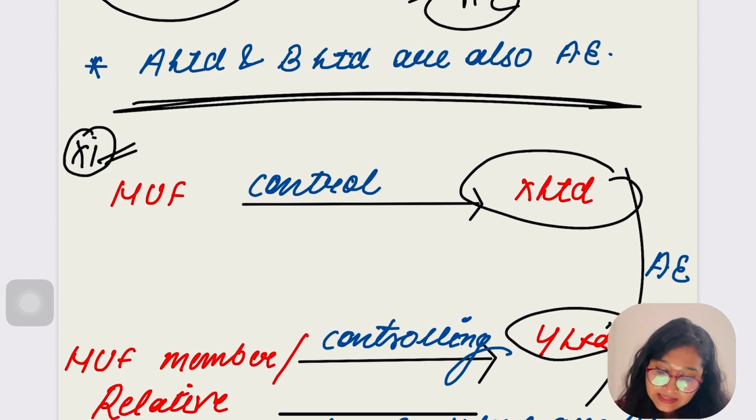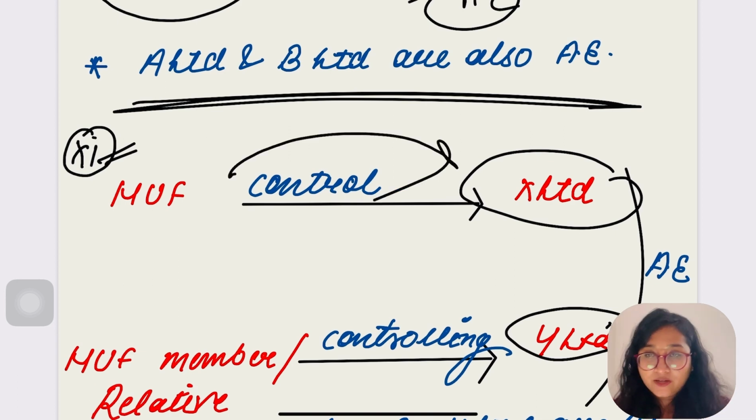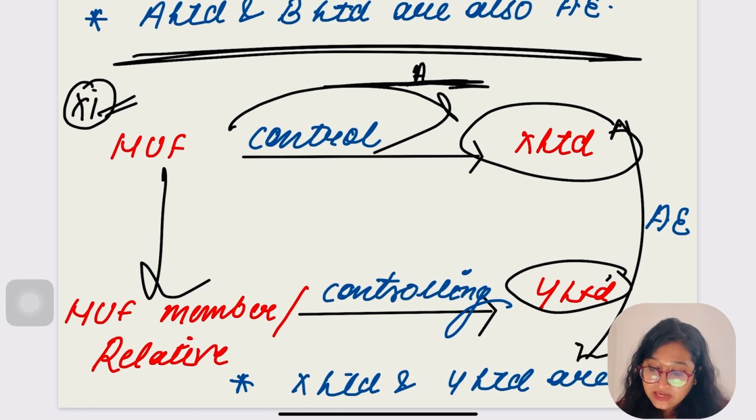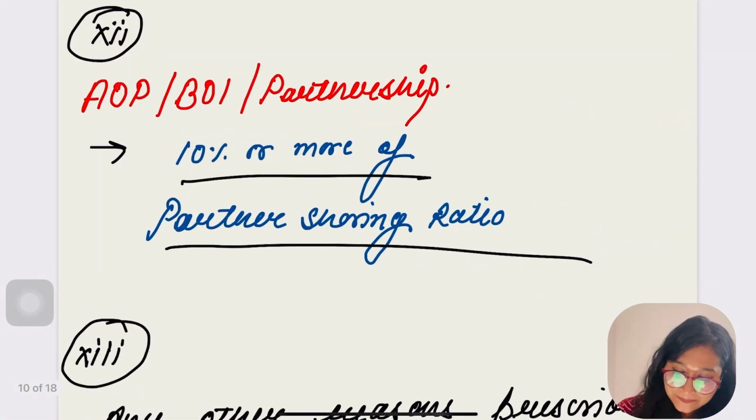Next example says that there is HUF. HUF is controlling X Limited. Is it clear? Yes, there is a relationship between them, right? Now the same member of HUF or relative of HUF is controlling Y Limited. So the relationship between X and Y would be, tell me, associate enterprise. Is it clear, everybody?